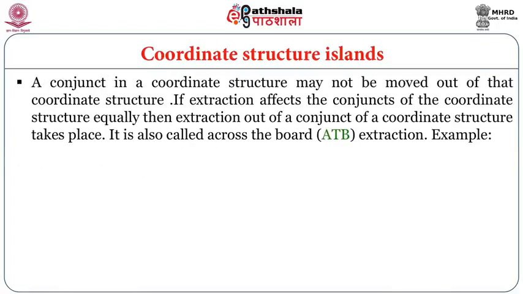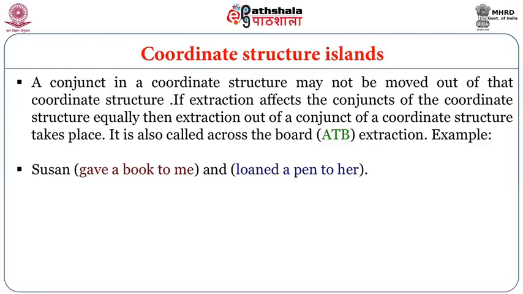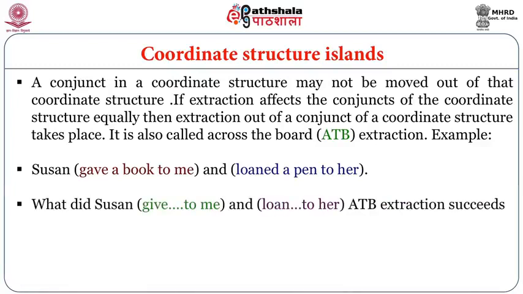Coordinate structure islands are also there. A conjunct in a coordinate structure may not be moved out of that coordinate structure. If extraction affects the conjuncts of the coordinate structure equally, then extraction out of a conjunct of a coordinate structure takes place. It is also called across the board, ATB, extraction. For example, Susan gave a book to me and loaned a pen to her. What did Susan give to me and loan to her? ATB extraction succeeds.